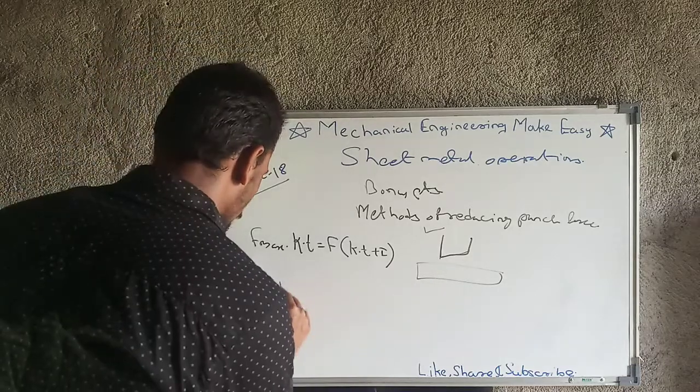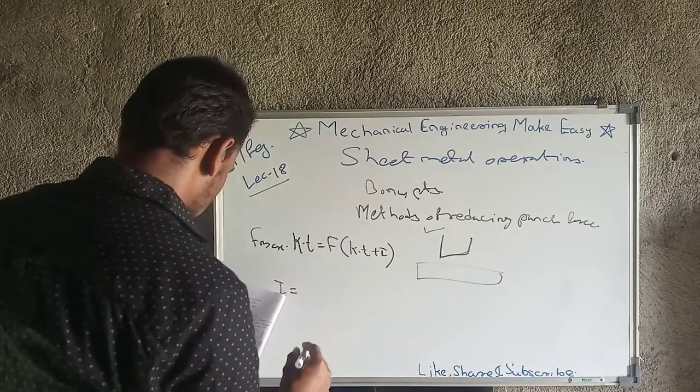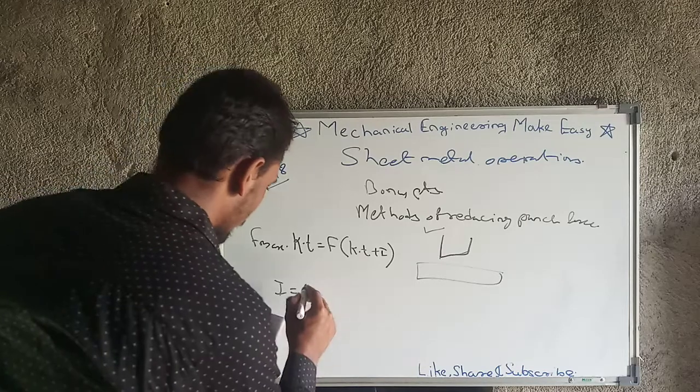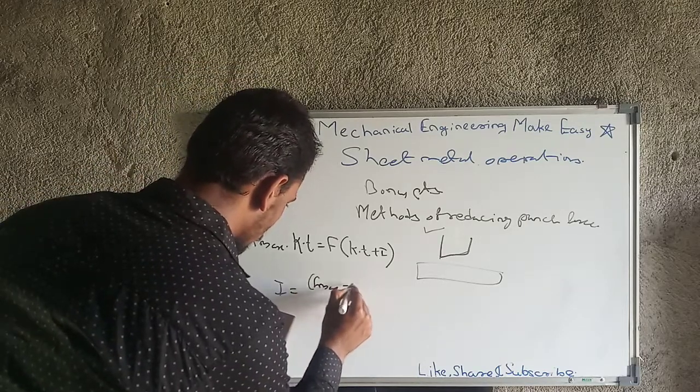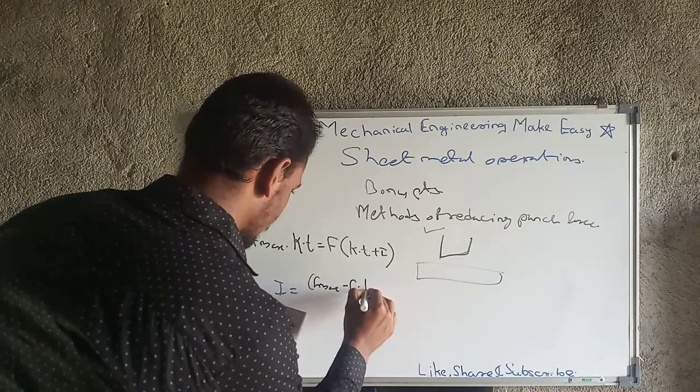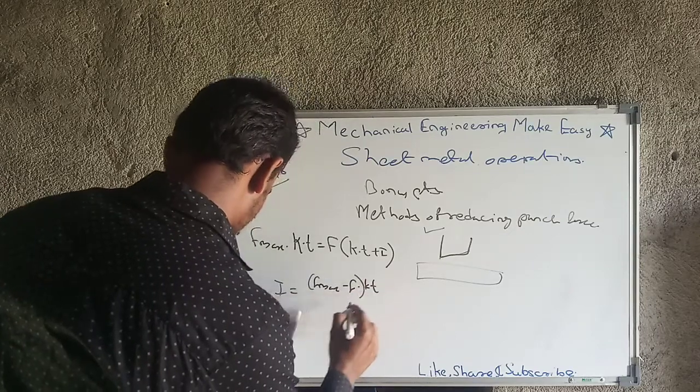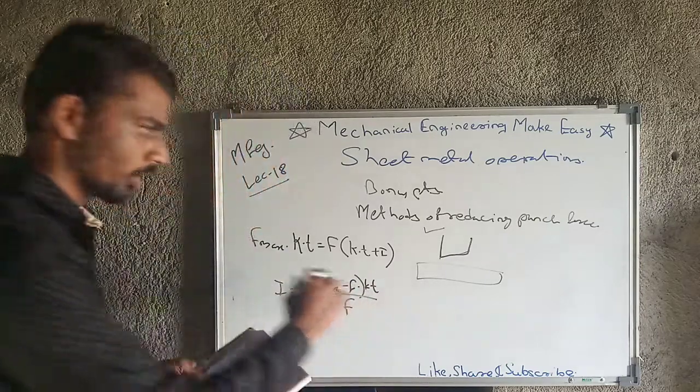I will be equal to F max minus F, into KT, divided by F. This is the formula of I.